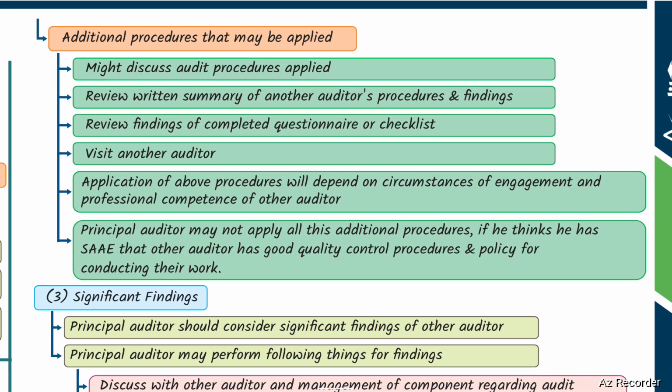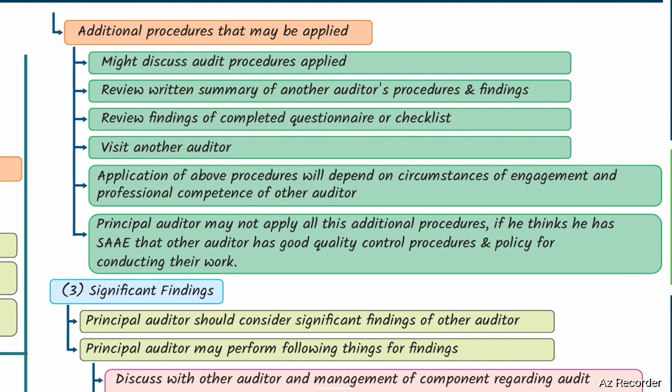The principal auditor might discuss audit procedures applied, review a written summary of the other auditor's procedures and findings, review findings of a completed questionnaire or checklist, or visit the other auditor. Application of the above procedures will depend on the circumstances of the engagement and the professional competence of the other auditor. The principal auditor may not apply all these additional procedures if he thinks he has sufficient and appropriate audit evidence that the other auditor has good quality control procedures and policies for conducting their work.